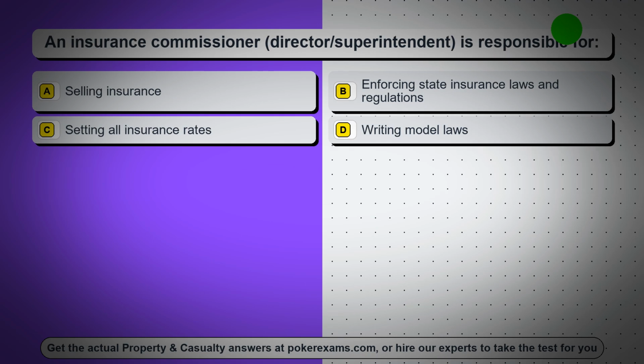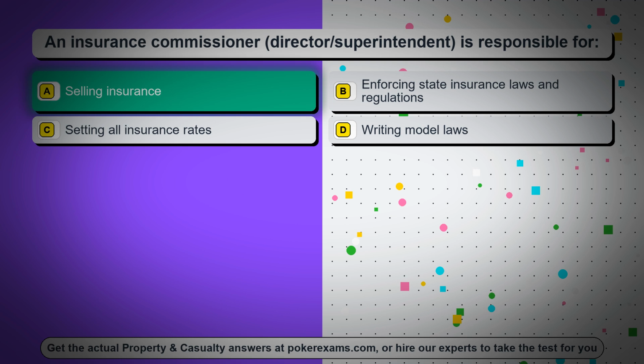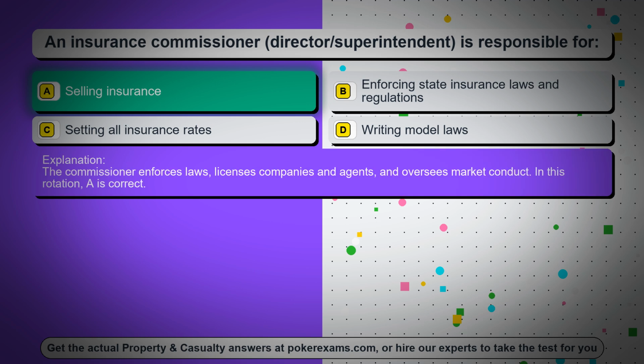Question 46. An insurance commissioner, director/superintendent, is responsible for: option A, selling insurance. Option B, enforcing state insurance laws and regulations. Option C, setting all insurance rates. Option D, writing model laws. The correct answer is option A, selling insurance. The commissioner enforces laws, licenses companies and agents, and oversees market conduct. In this rotation, A is correct.